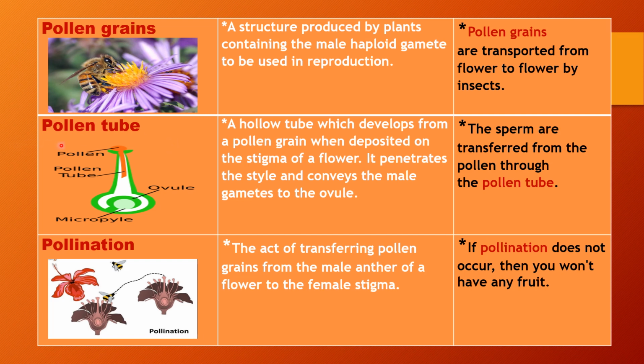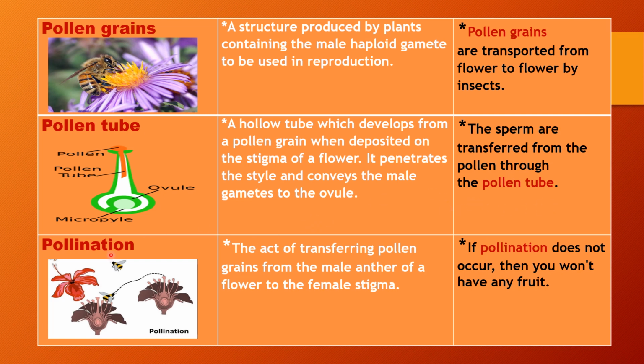Next is pollen tube. It means a hollow tube which develops from a pollen grain when deposited on the stigma of a flower. It penetrates the style and conveys the male gamete to the ovule. It could be used in a sentence like, the sperm are transferred from the pollen through the pollen tube.